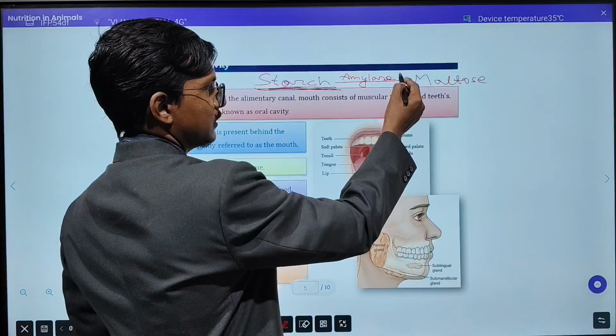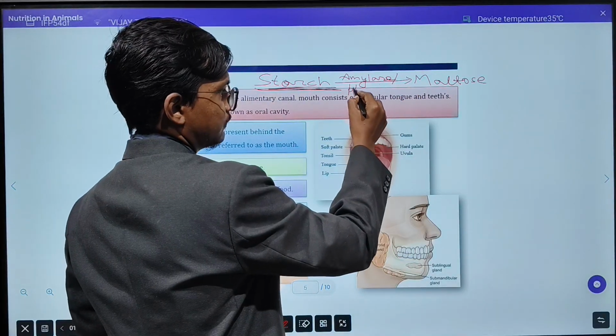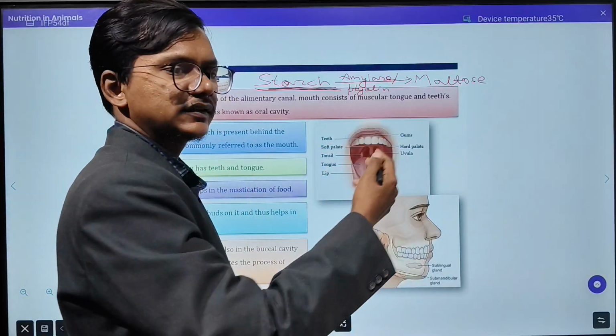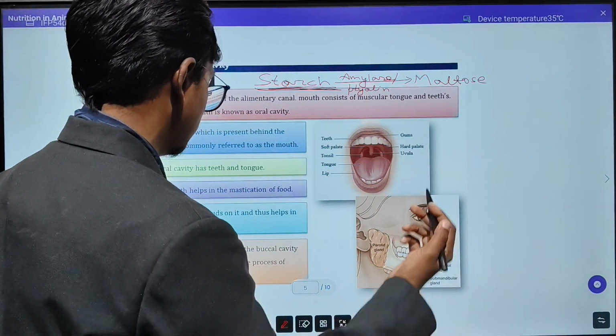Somewhere this amylase will be written as ptyalin. Okay, so somewhere it will be written like this. Other name you can see.